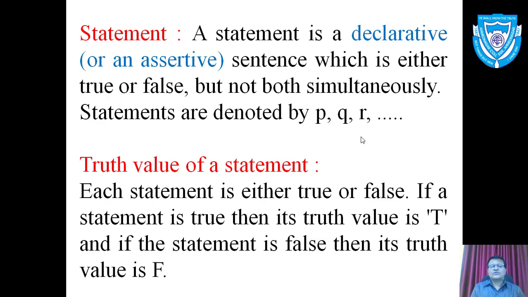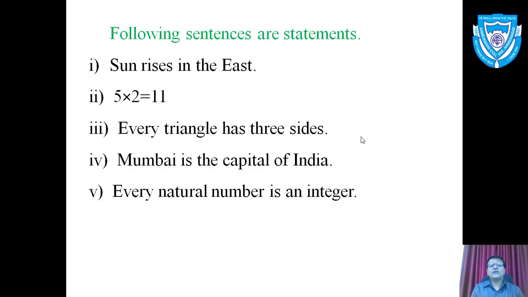Truth value of a statement. Each statement is either true or false. By definition, statement is either true or false. If a statement is true, then its truth value is T, and if the statement is false, then its truth value is F. We denote truth value by letters T and F. Now I will give you some examples of sentences which are statements.